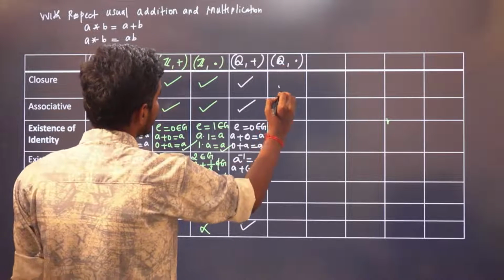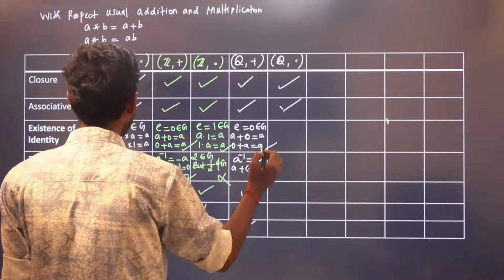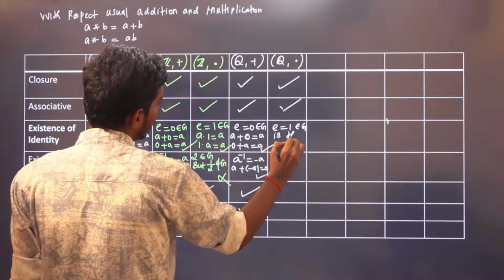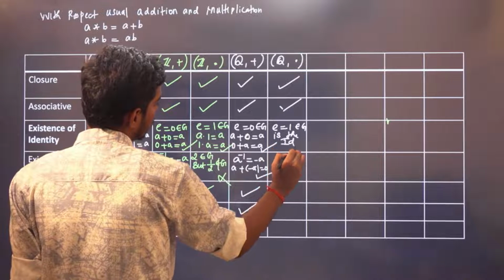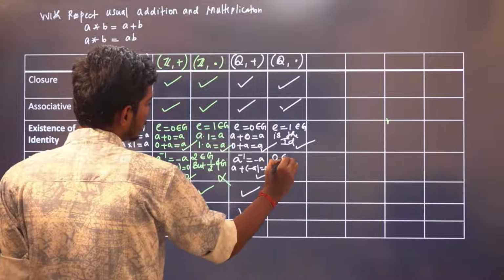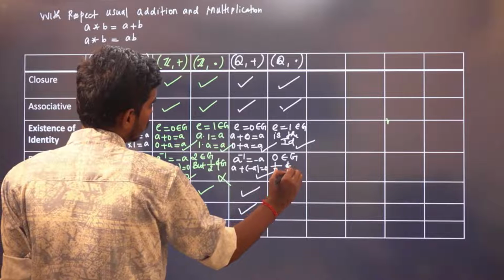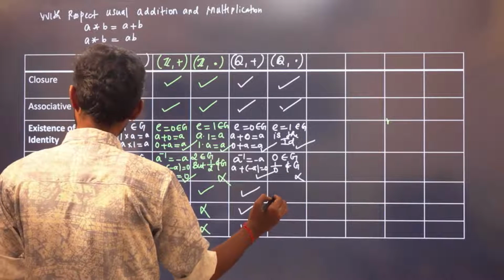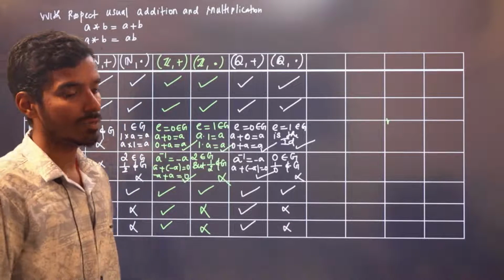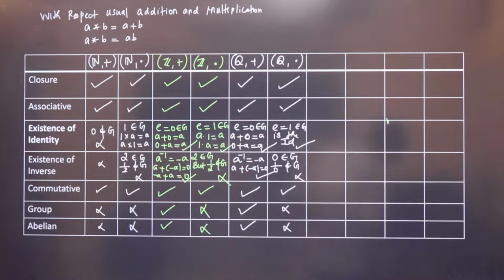With respect to multiplication, it is closed. It is associative. e = 1 belongs to G is the identity element, but there is no inverse. 0 belongs to G, but 1 by 0 doesn't belong to G. There is no inverse, but it is commutative. So therefore, it is not a group, and also it is not an abelian group. Is it clear up to now? With respect to addition, it is a group only, because for every a, minus a is a rational number. For 0, minus 0 is rational. Okay.